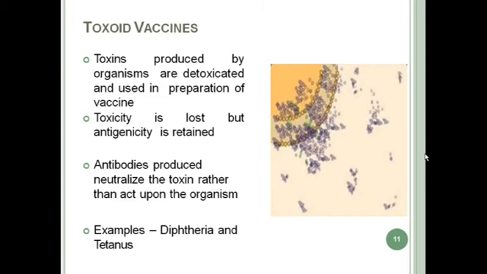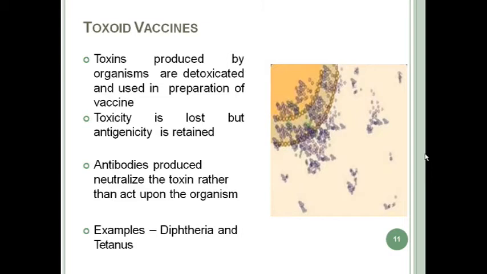Clostridium tetani, when a person is infected with that bacteria, the bacteria do not cause symptoms by itself. But it is the toxin that is produced by the bacteria, that is tetanospasmin and tetanolysin, that cause the actual symptom. We have discussed this in my last class.